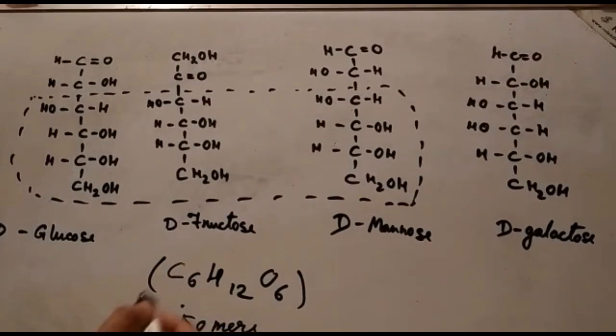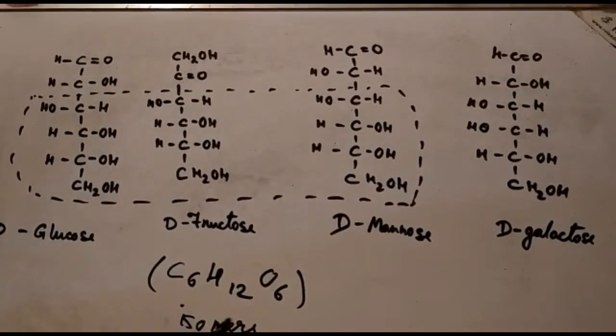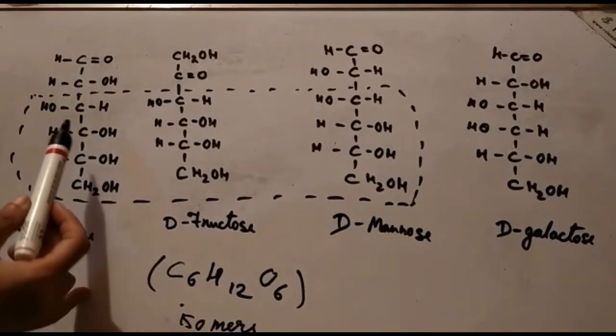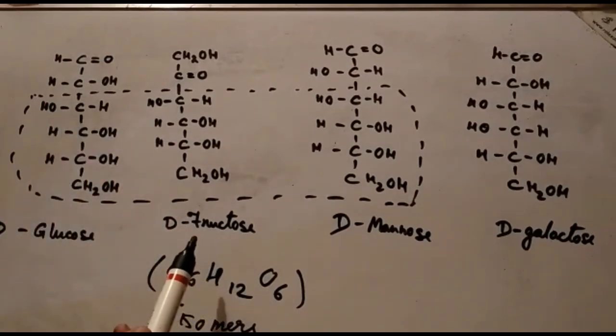They have the same chemical formula, but they differ structurally and chemically and are known as isomers because of the arrangement of different functional groups around the asymmetric carbon atom.